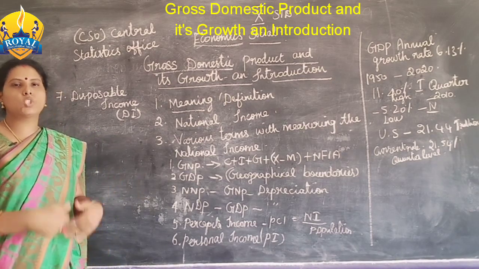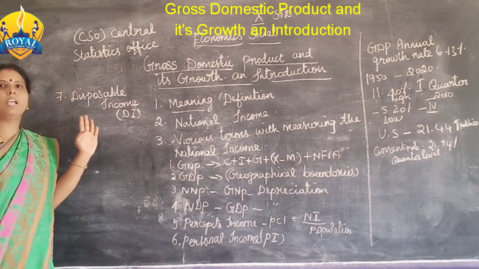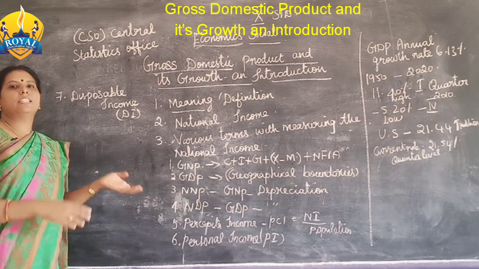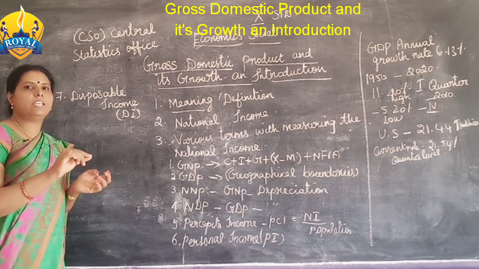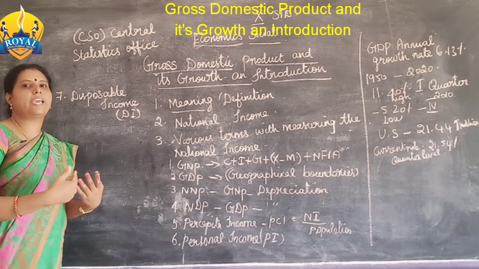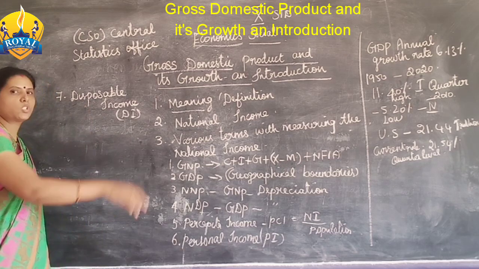That is the actual income, that is the disposable income. For example, if they get 40,000 income, after taxes and everything is deducted they get 30,000, that is the disposable income.